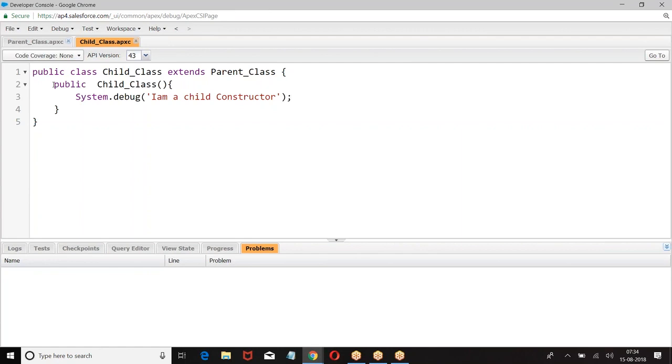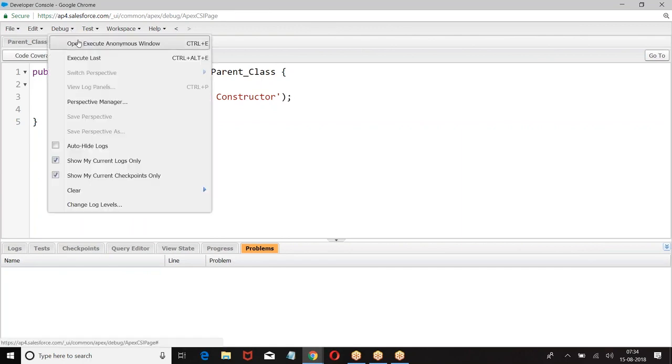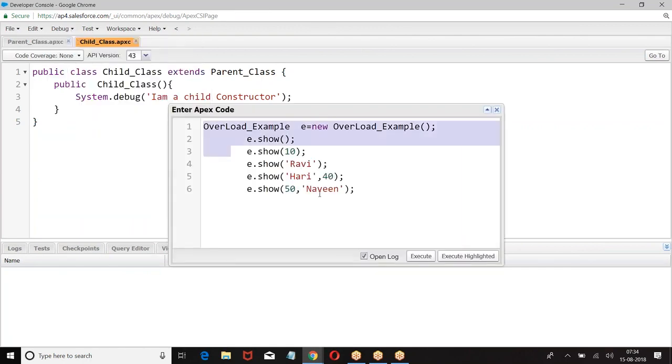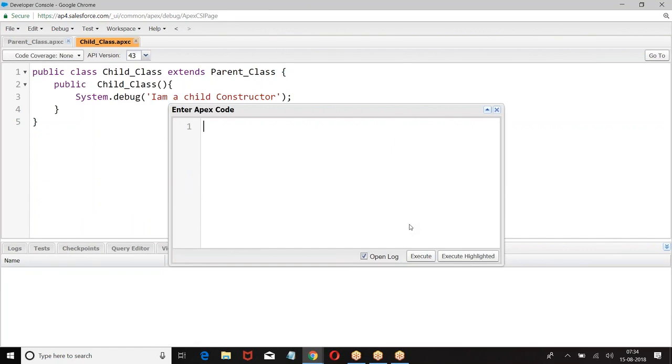Now, if I am creating an object for the child class, then automatically what happens here? Whenever we are creating an object for the child class, automatically the parent class object is also created internally. Look at this.